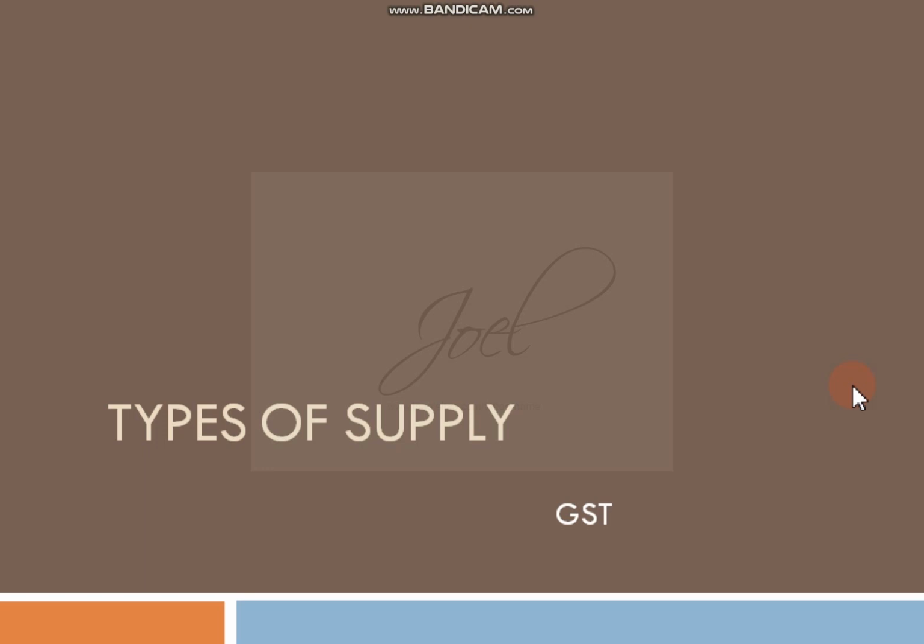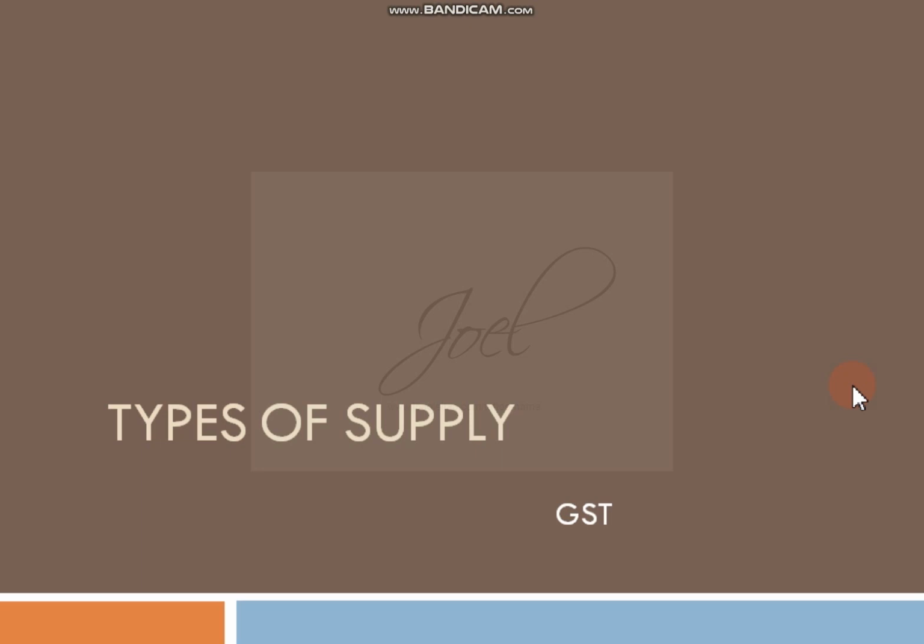As we know, GST will be levied on the products based on the value of the supply. GST is a tax where tax will be levied in that state where the sale will take place. So there are various types of supplies we should know, and on that basis, if we study that, we will come to know how tax will be levied.